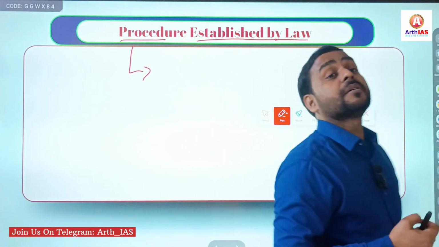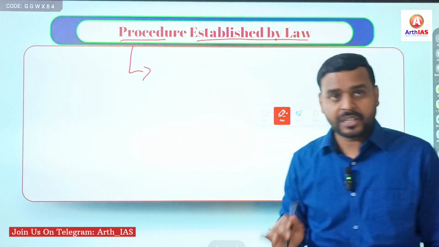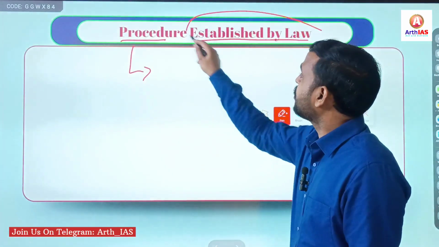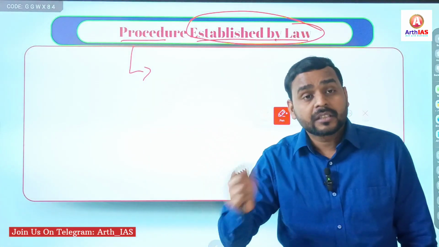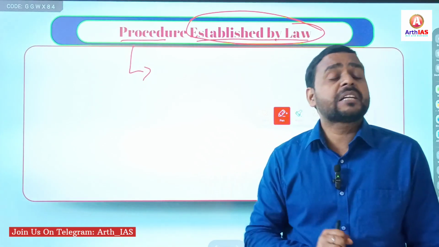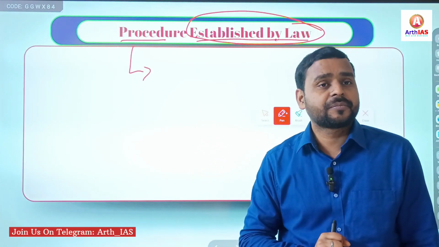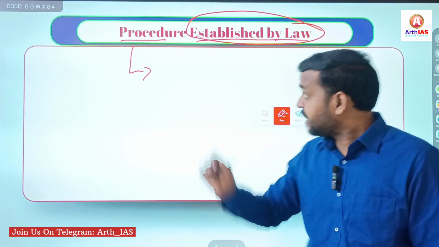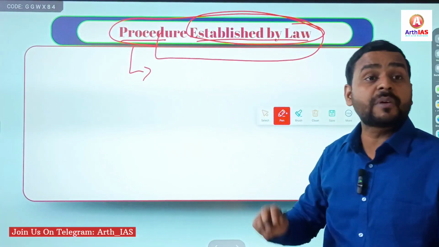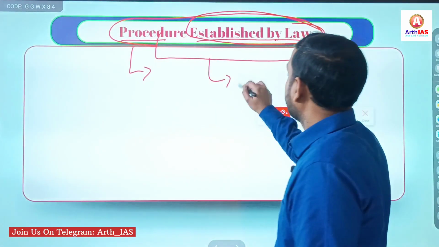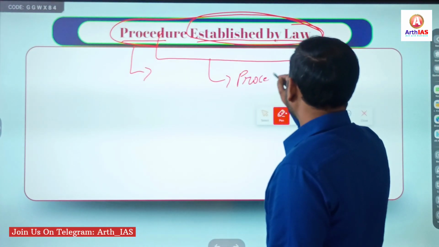The law making process. Simple. And established by law means established by law of parliament, law of the legislature. Simple.